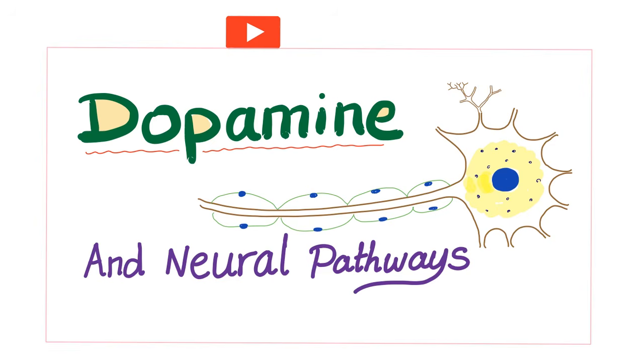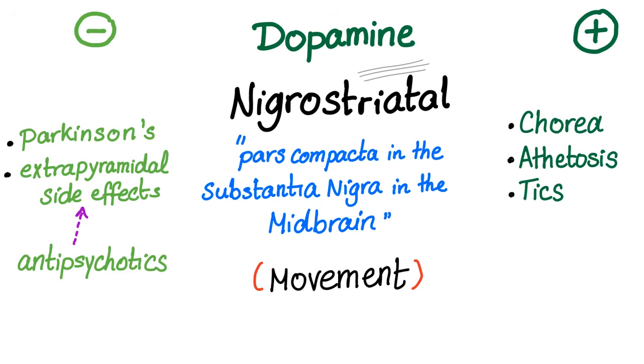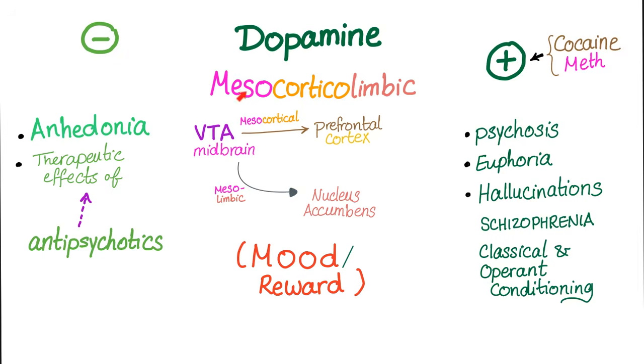Let me tell you about the relationship between dopamine and prolactin. There is a video on my YouTube channel known as Dopamine and Neural Pathway. Dopamine has different functions based on its different locations in the brain. At the nigrostriatal pathway, it's concerned with movement. Too much dopamine, you're moving like crazy. Too little dopamine, you have kind of a Parkinson-like phenomenon. How about dopamine in the mesocortical limbic system? Mood and reward. Too much dopamine, you're all over the place, so hyper, euphoric, psychotic, hallucinating. But too little dopamine, yeah, I don't care, life is meaningless, and